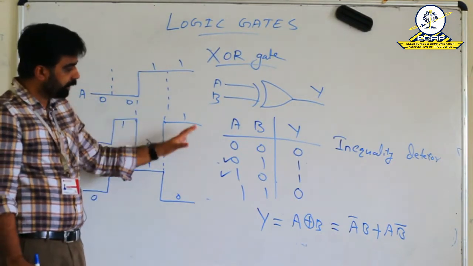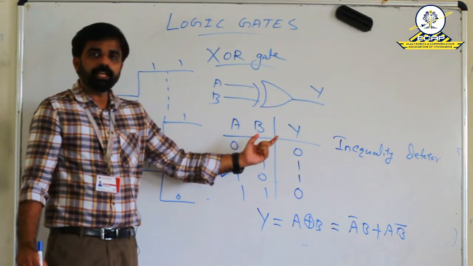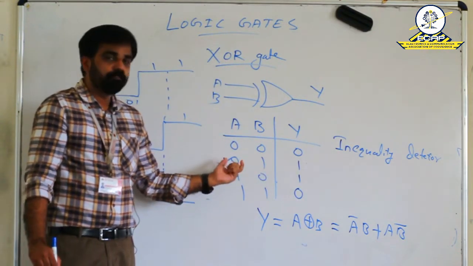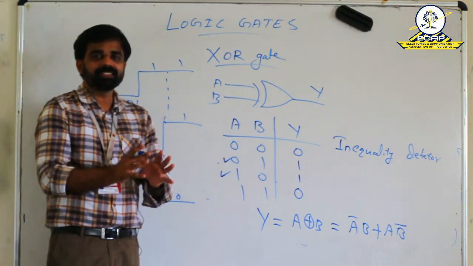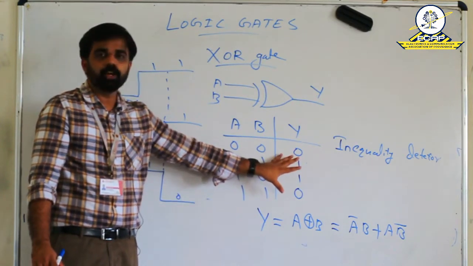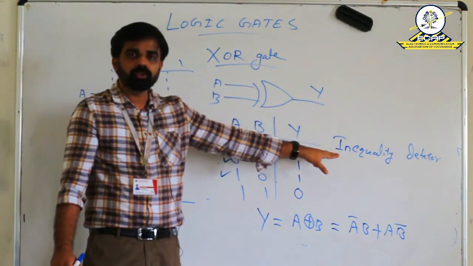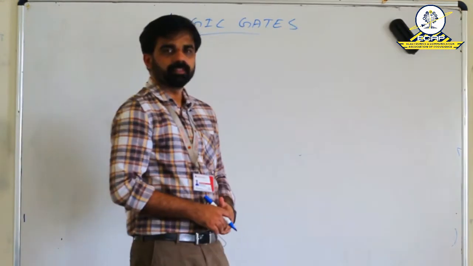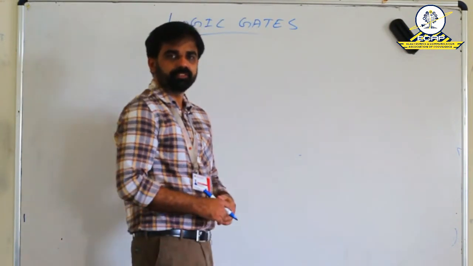Here we can conclude that the XOR gate detects a high output only when both the inputs are different. If both the inputs are the same, then the output is low. So it generates high output when both the inputs are different. That is why the XOR gate is also known as inequality detector. Our next logic gate is the XNOR gate, exclusive NOR gate.